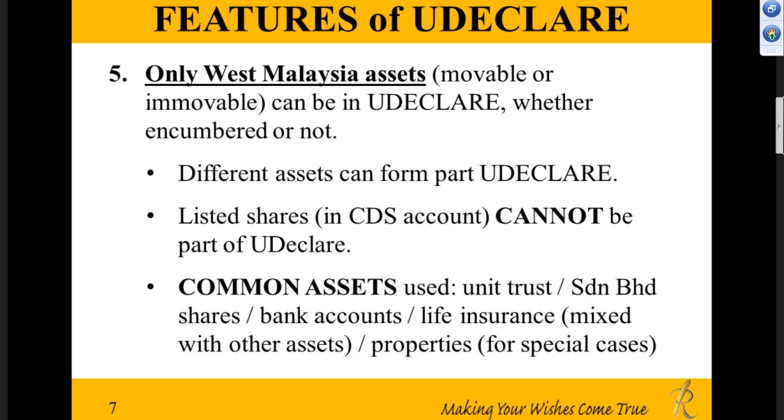What happens is that with different assets, you could have a mixture of property, money in bank account, unit trust, all going into one UDeclare, provided it all goes to the same group of beneficiaries. Now, listed shares, however, that is under the CDS account, we can't put under UDeclare because there's some issues with Bursa recognizing the power of attorney that we have provided.